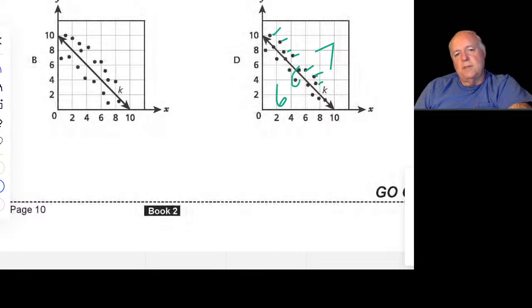And then we actually have 3 points, this one here, this one here, this one here, actually on the line. So that actually looks pretty good. If we come over here to this one, we have 1, 2, 3, 4, 5, 6, 7, 8, 9, 10. We have 10 on this side.